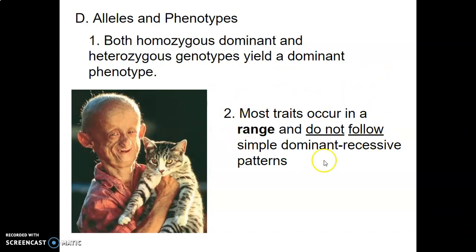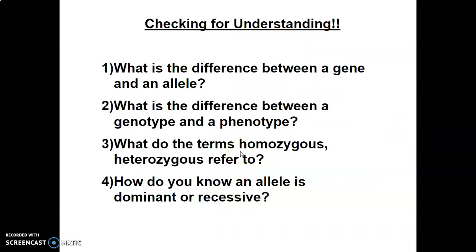Now, this is important. In our science class, we have to break things down to simple terms, but in reality, most traits occur in a range, just like I was talking about nose size. It's not as simple as big noses are dominant, little noses are recessive. It's not that easy. There's a range. But for our purposes, we're going to try to only look, just like Gregor Mendel, at either-or characteristics.